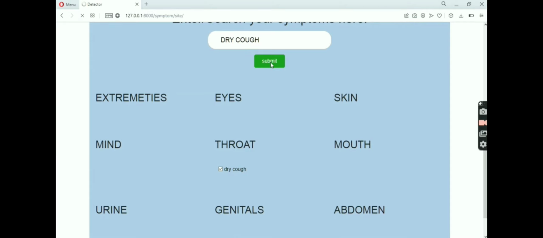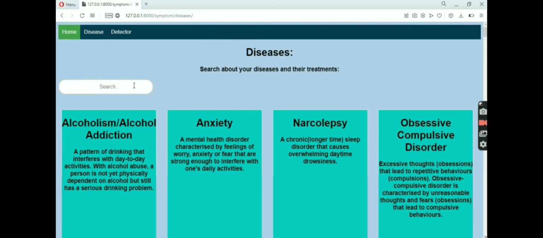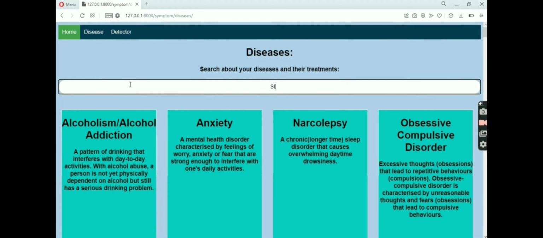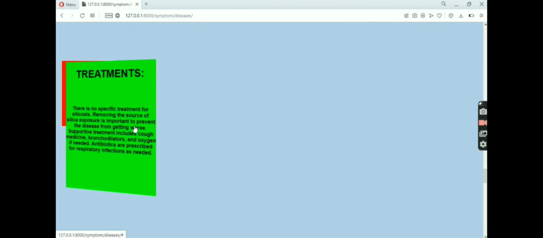Now by searching, we get the disease silicosis, which we again search in our disease panel like this. We got our disease like this. We can get information about this and its treatment also.